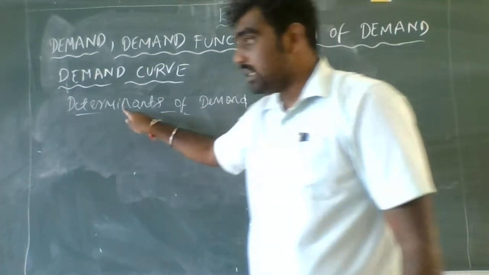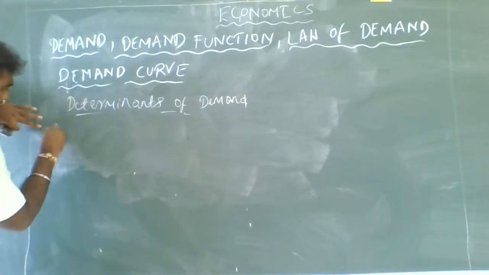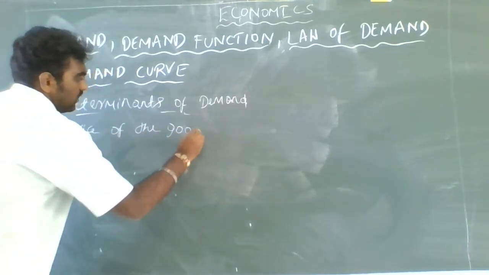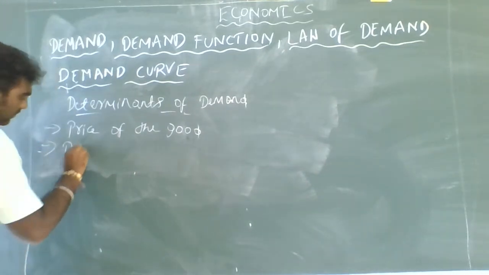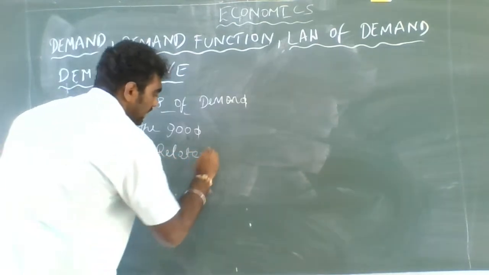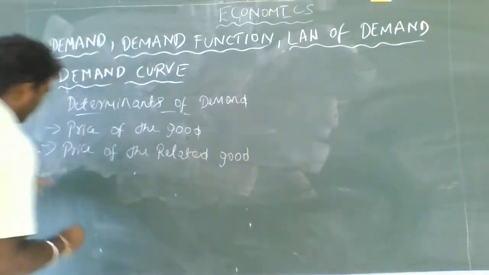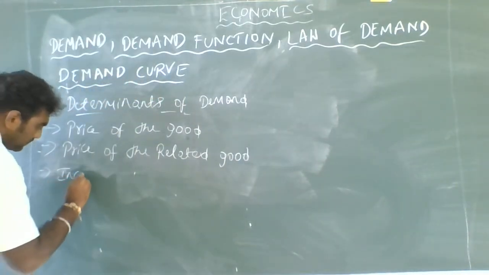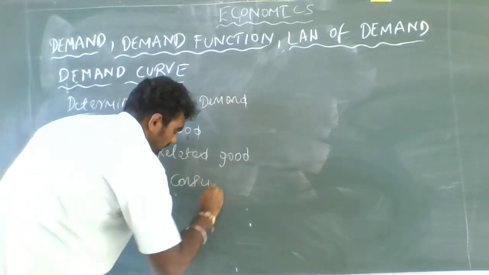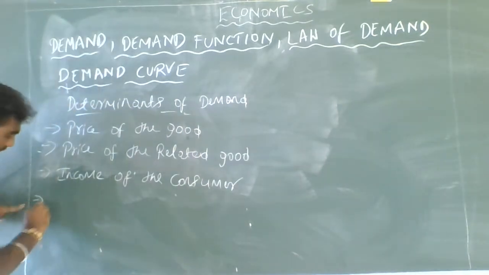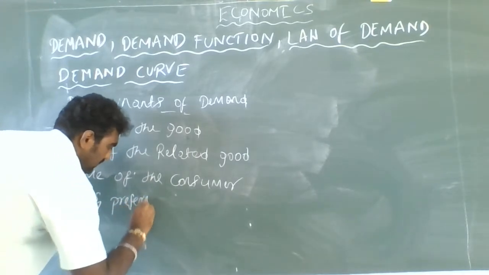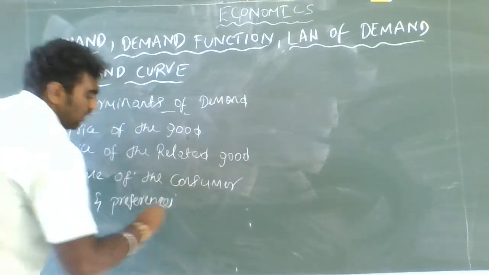For demand, what are the determinants? Mainly, the first one is the price of the good. The next determinant is the price of the related good. The next is the income of the consumer, and the next one is the taste and preferences of the consumer.